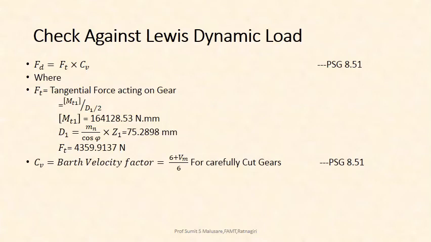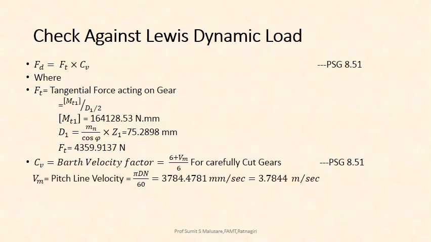Now we consider carefully cut gears. Hence for Barth velocity factor, Cv comes out to be 6 plus Vm upon 6 with reference to PHG 8.51, where Vm is the pitch line velocity, found as pi dn by 60, which comes out to be 3784.4781 mm per second, nothing but 3.7844 meters per second.